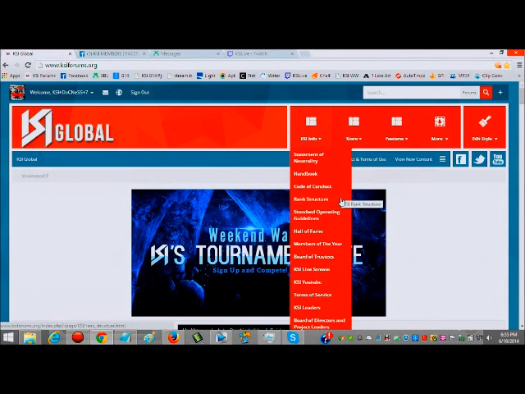Here's a rank structure for the clan outside of the house. Standard operating guidelines, pretty much a go-by of how to do practically everything here in KSI. Hall of Fame, some notable personnel that's been here before. Members of the year. I'll go over some things with the AAP section, awards and recognition program, but this is one of the top features over here, one of the highlights from the previous year.